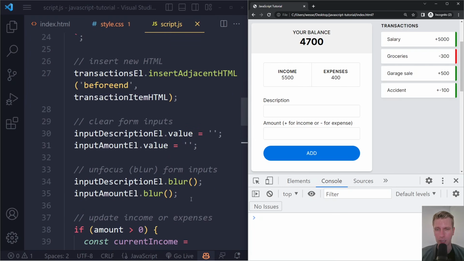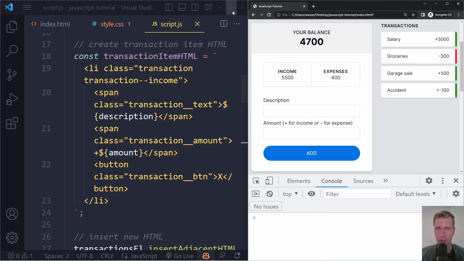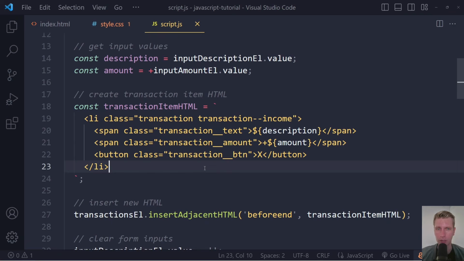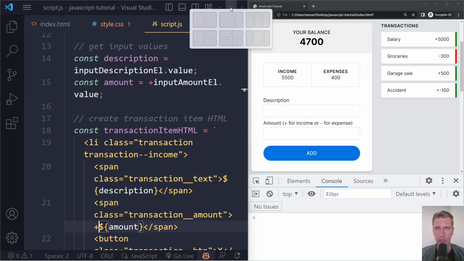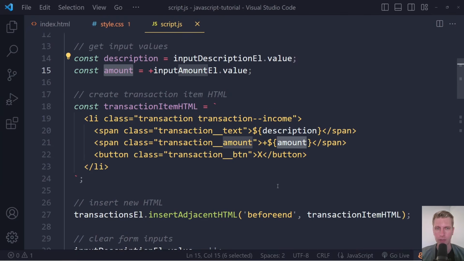But now we get an issue here with the li. And the reason is, of course, when we construct this HTML, here we're hard coding a plus sign always, right? So this amount is going to be negative 100. But here we still have a plus sign. We only want to add the plus sign if it's actually a positive number. Right? If amount is actually a positive number, then we want to add the plus sign.